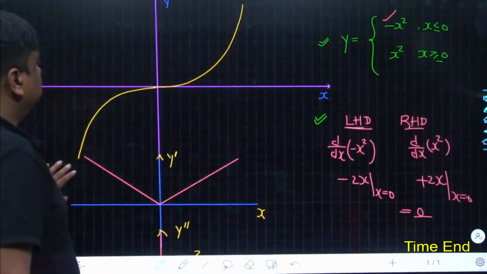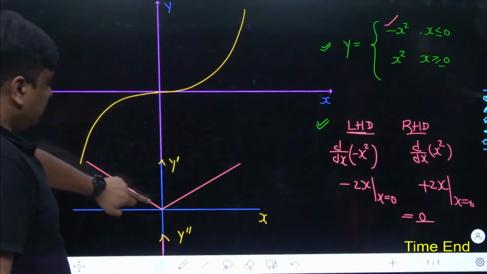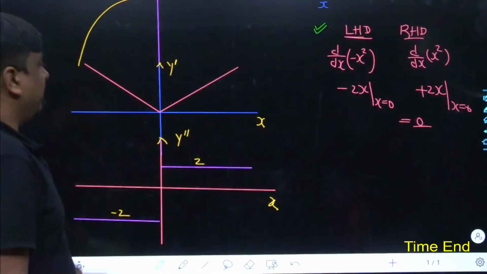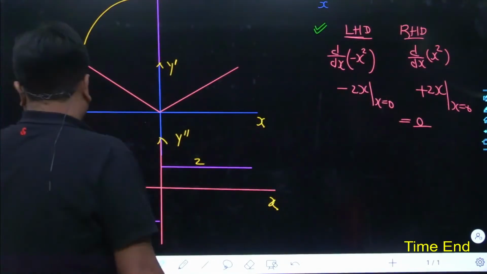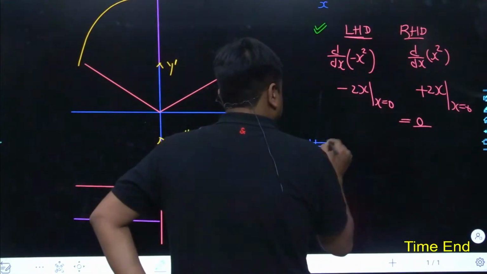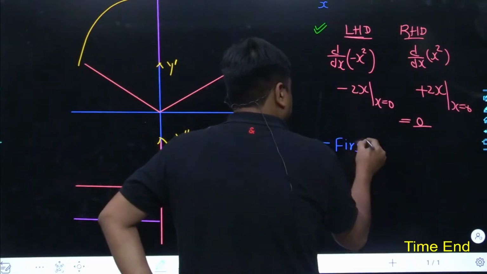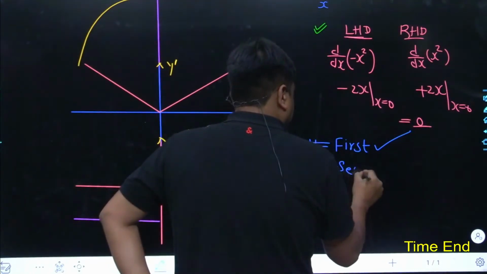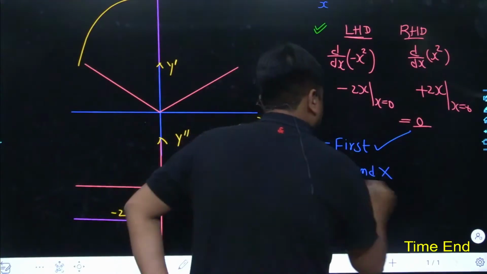So now, the given function's first derivative at x equals 0 is possible, but the second derivative at x equals 0 is impossible. If you want, you can write it somewhere. First derivative, possible. Function is continuous, but its second derivative is not possible.